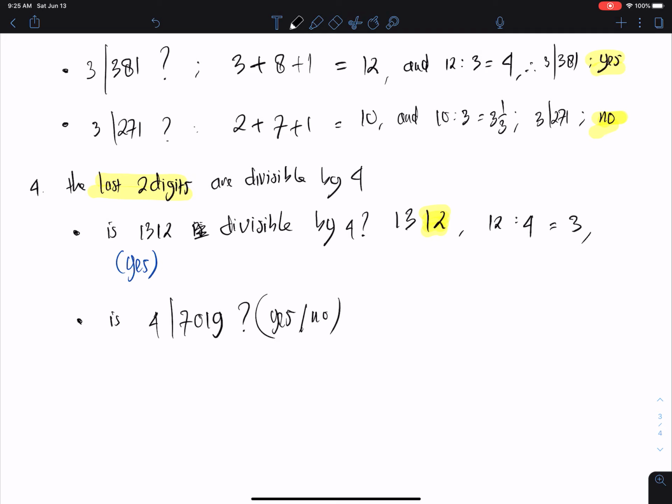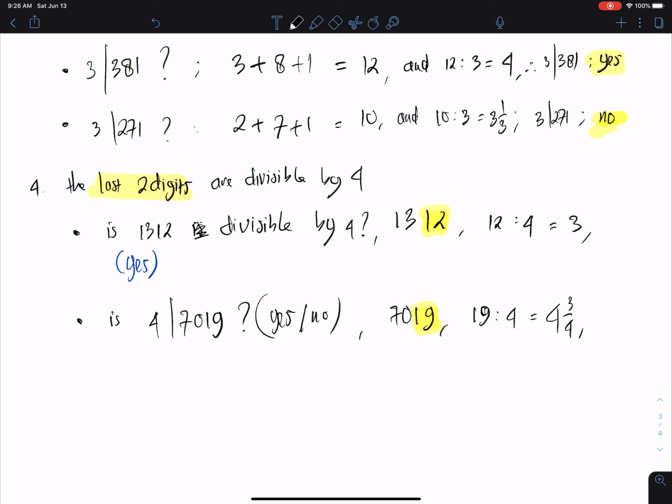If we check 7019, the last 2 digits are 19, and 19 itself, if we divide by 4, that will be 4 and 3/4, which is not a whole number.